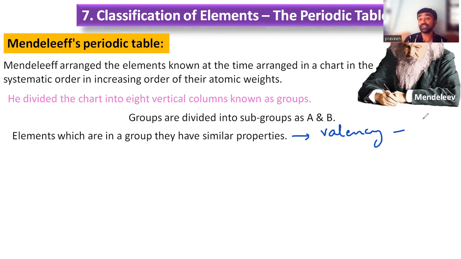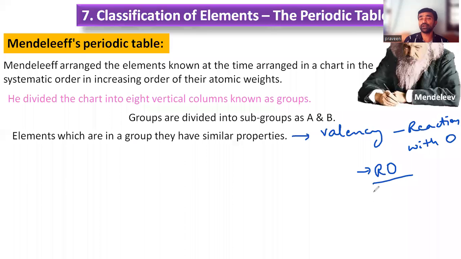Means what? Here he used the chemical properties, the reaction of the elements with oxygen. Then what chemical composition is given by those elements? For example, a group of elements reacting with oxygen and giving the chemical composition RO.